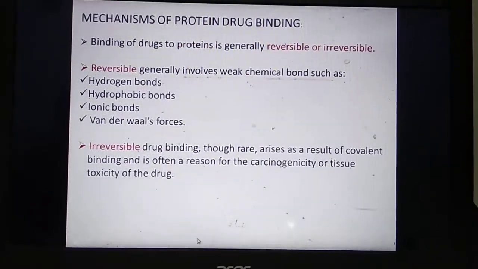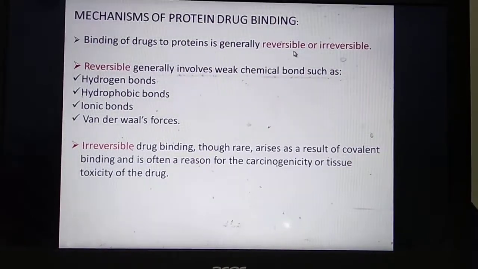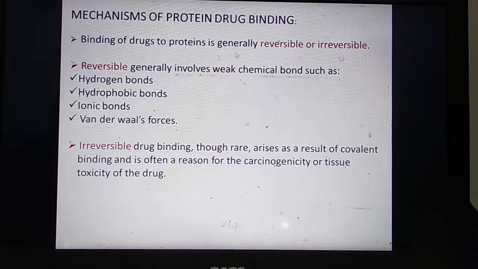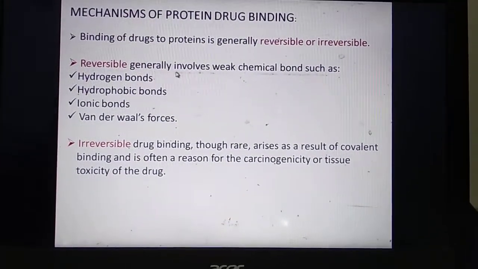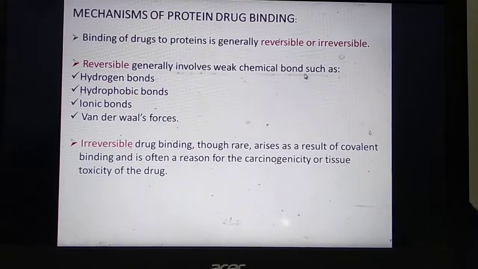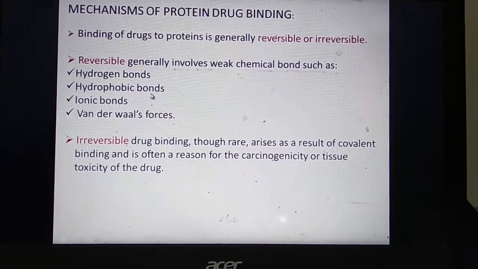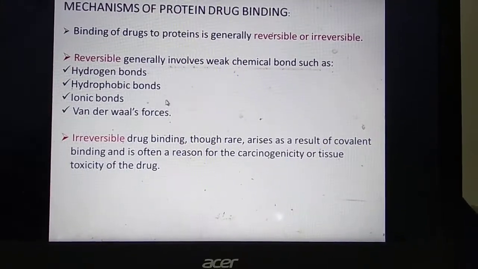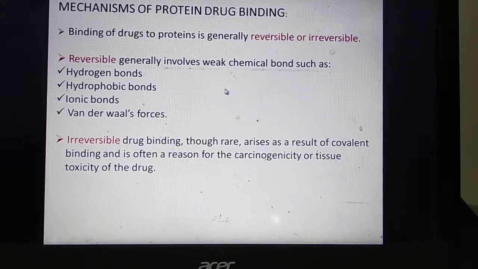Next, there are two types of protein binding. It can be reversible or it can be irreversible. Reversible binding of the drug with the protein generally involves weak chemical bonds such as hydrogen bonds, hydrophobic bonds, ionic bonds or van der Waals forces. That means if the protein and drug have formed a complex, then it can break again into the protein and the drug.